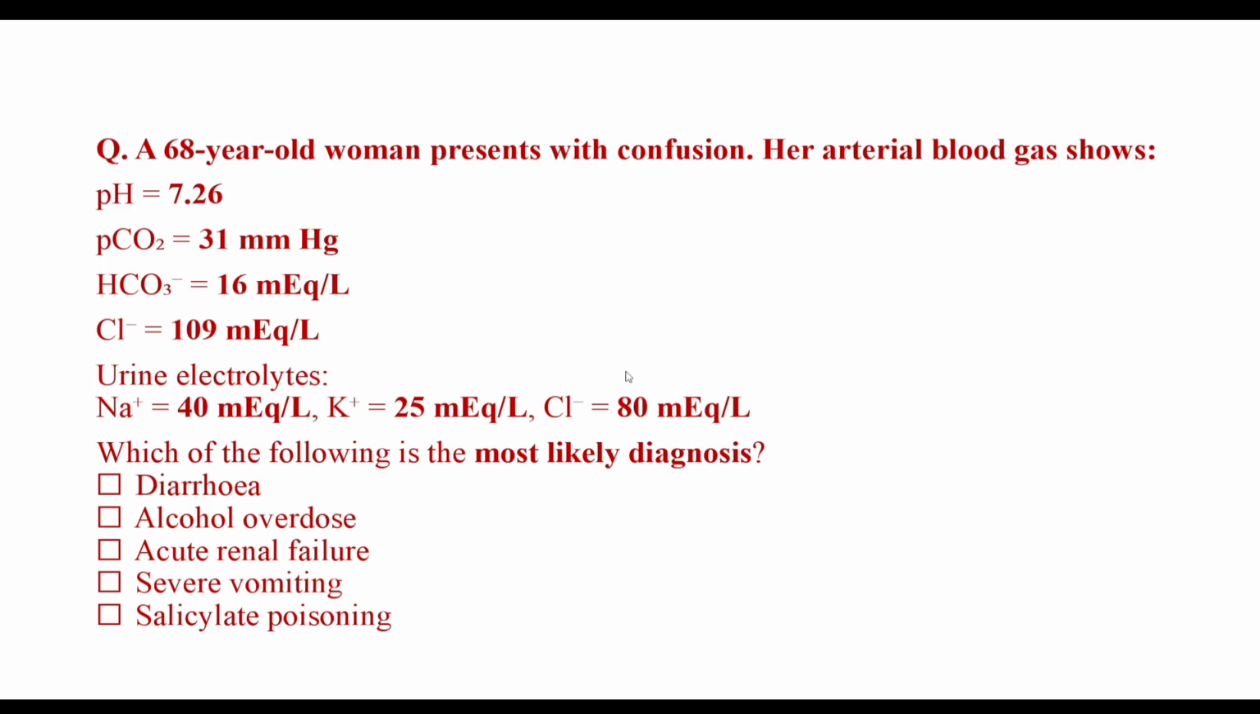Now answer the question. A 68-year-old woman presents with confusion. Her arterial blood gas shows pH 7.26, PCO2 31, bicarbonate 16, chloride 109. Urinary electrolytes are given as sodium 40, potassium 25 and chloride 80. So which of the following is the most likely diagnosis? So we have to calculate the urinary anion gap.